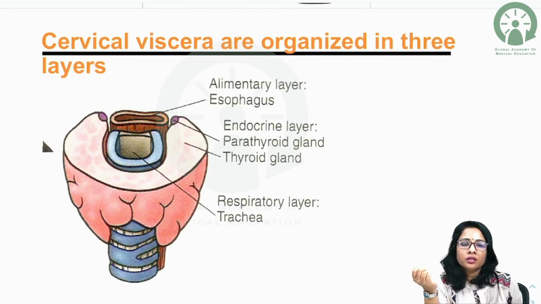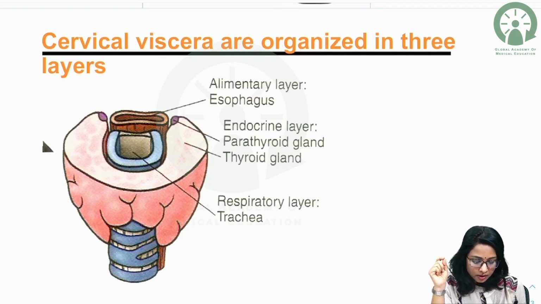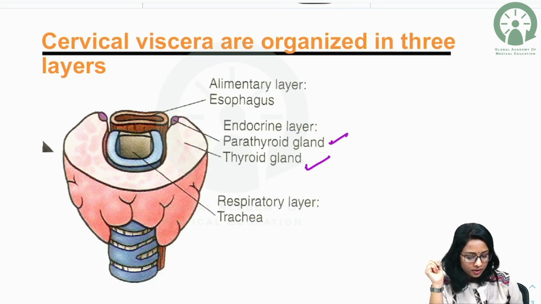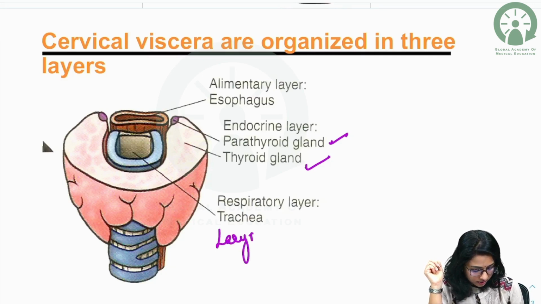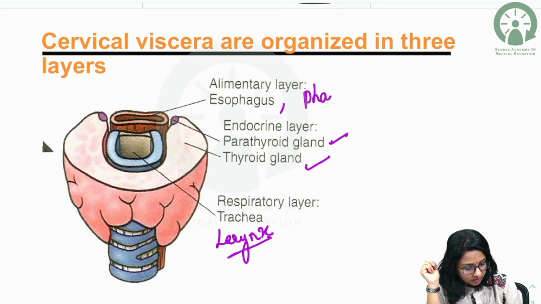So in cross section, we can divide the deep structures in the neck into the endocrine layer, respiratory layer, and the alimentary layer. The endocrine layer includes the parathyroid and the thyroid glands, the respiratory layer includes the larynx and trachea, and the alimentary layer includes the pharynx, which continues down as the esophagus.